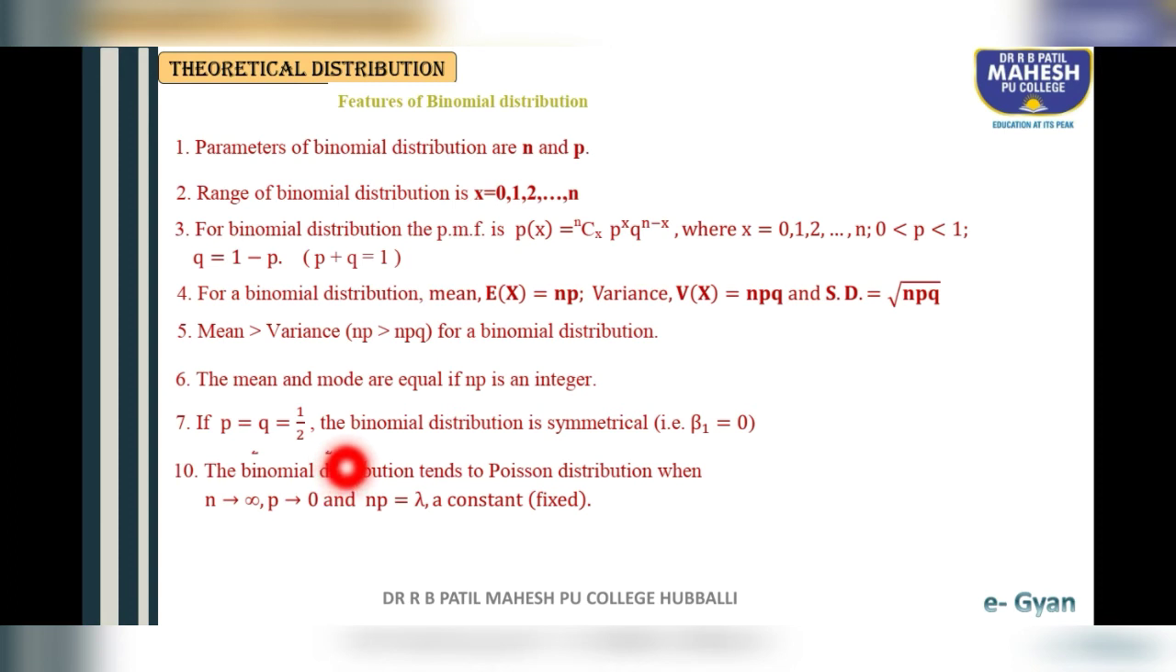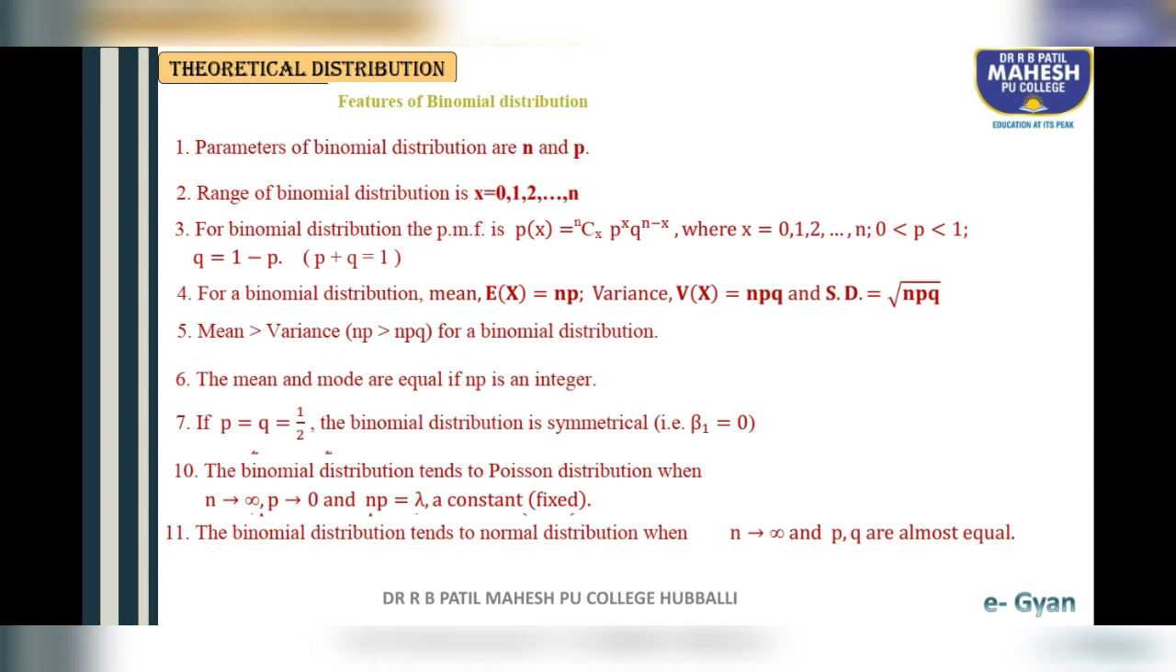Friends, many times this question is repeated. This can be asked for 2 marks. Under what conditions does binomial distribution tend to Poisson distribution? When n tends to infinity, meaning n is large and p is small, and np is equal to lambda, that is constant.